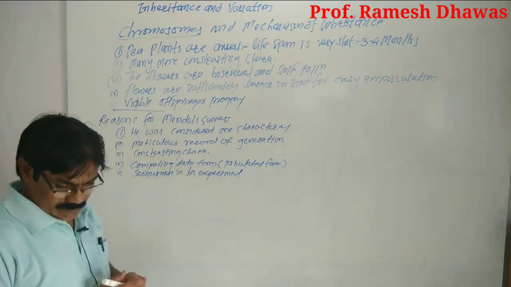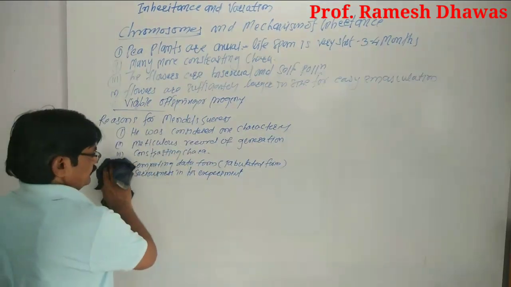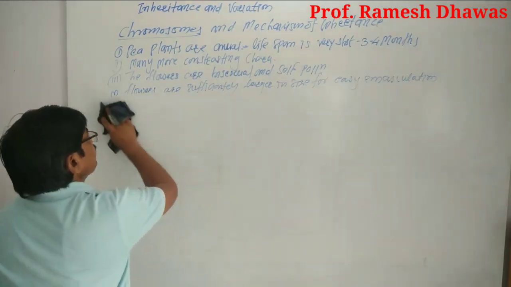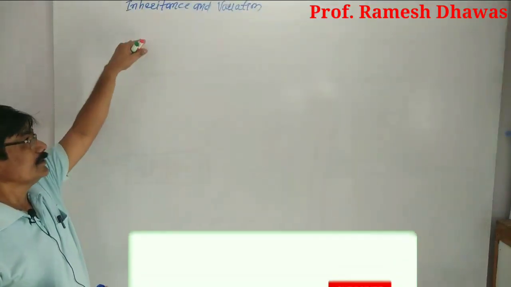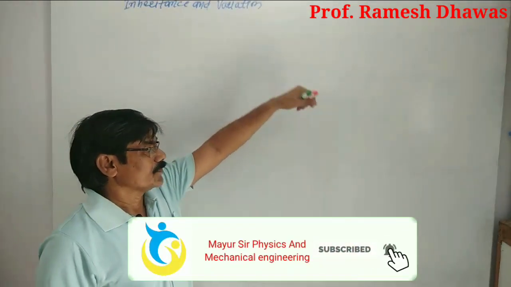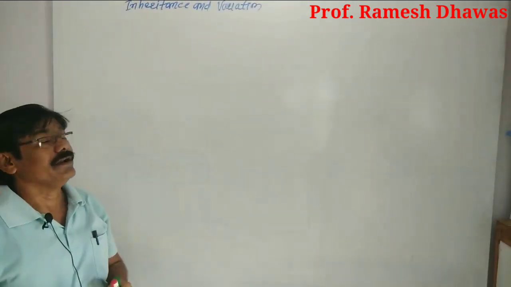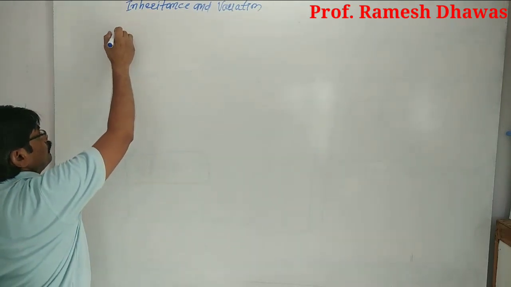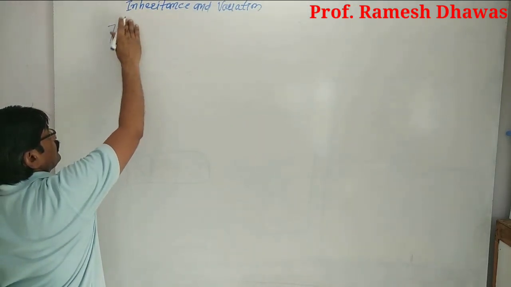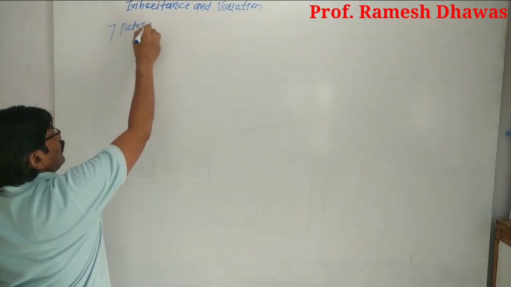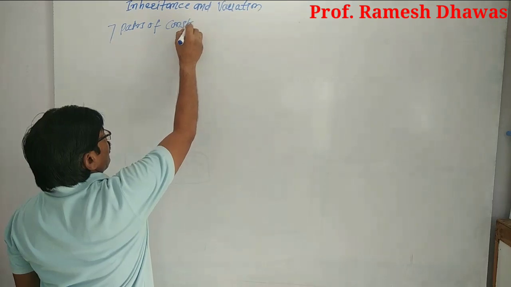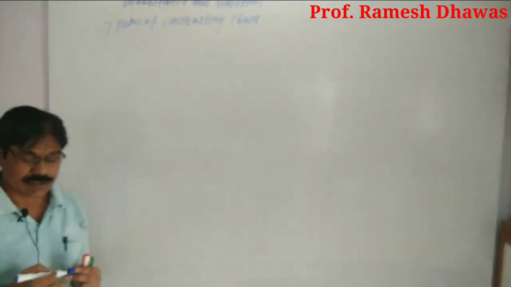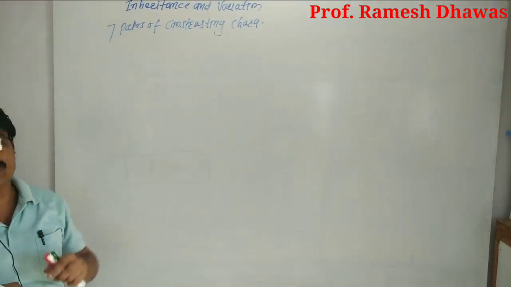Now, the selection of characters. So guys, before this we saw the introduction of inheritance and variations. Now, today we see the 7 pairs of contrasting characters. 7 pairs of contrasting characters were selected by Mendel for his experiment.